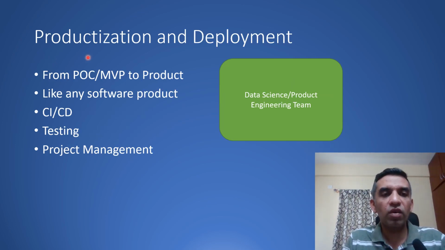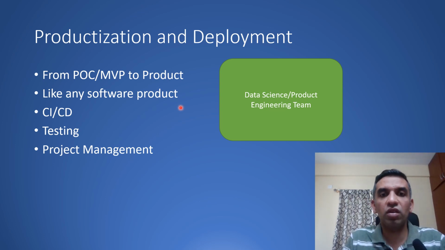Now that you have developed your proof of concept, you have shown business value, right? The next step is to actually productionize it and put it into deployment for end users, or the project is going to go live. So this part is more like any other software product, in the sense that you will do all phases of software development over here, like testing. You will do CI/CD, continuous integration, continuous delivery, right? Probably this is managed by a data science or a product engineering team.